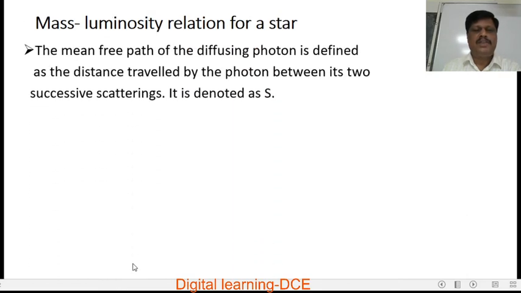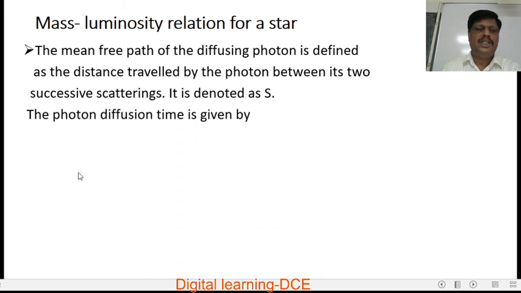Mass luminosity relation of a star continues. Take another concept.